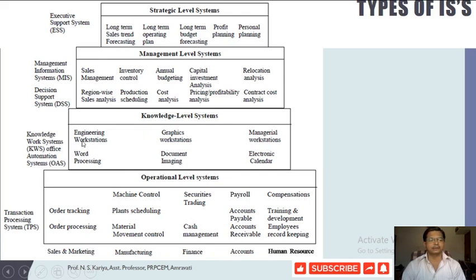And that could be wherever we are using engineering workstations, maybe in some power plants, or even at different organizations, where we do require some graphical workstations and managerial workstations. That level of organization primarily deals with information generation. So we came to know that after TPS there will be OAS. After OAS there is KWS. KWS means knowledge work system.